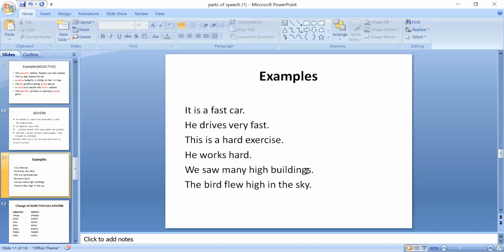Fifth sentence, we saw many high buildings. High and buildings. You can see that in this sentence, building is a noun and high is an adjective, right? And look at the last sentence, if I say that the bird flew high in the sky, then flew is a verb and high is adverb. Clear? So high is also describing this verb. Flew is a verb. High is adverb. The bird flew high in the sky. Okay, I hope that you have got it.